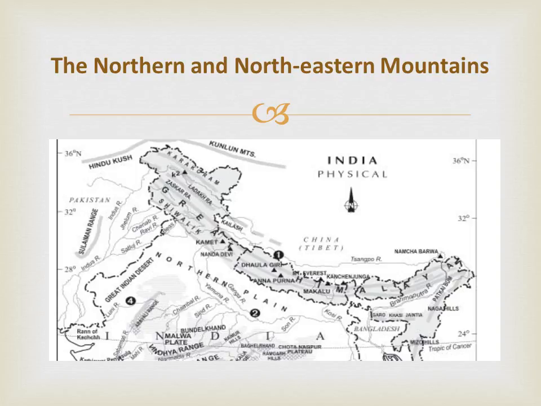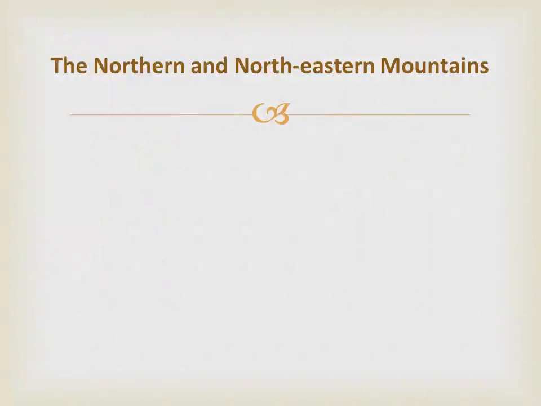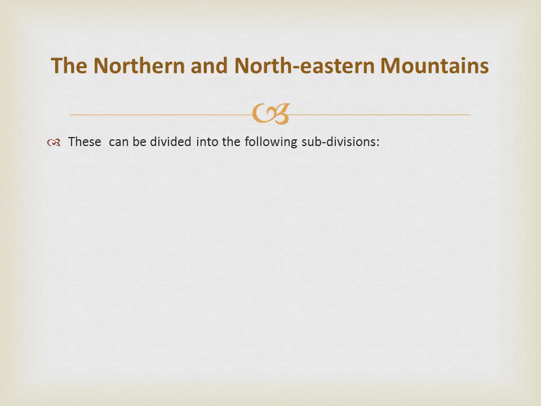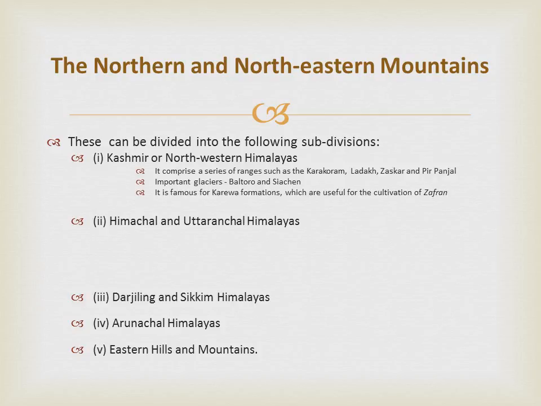These mountains are tectonic in origin, dissected by fast flowing rivers which are in their youthful stage. Various landforms like gorges, V-shaped valleys, rapids, waterfalls, etc., are indicative of this stage. These can be divided into the following subdivisions: Kashmir or northwestern Himalayas, Himachal and Uttaranchal Himalayas, Darjeeling and Sikkim Himalayas, Arunachal Himalayas, eastern hills and mountains.